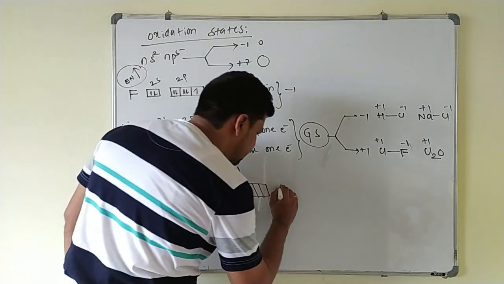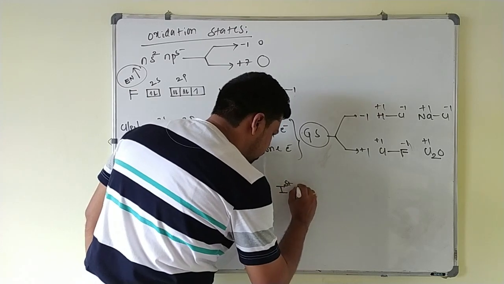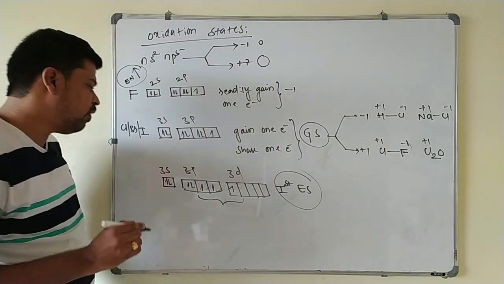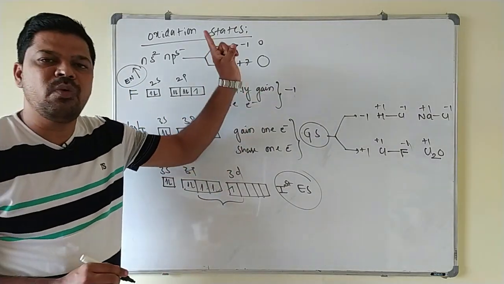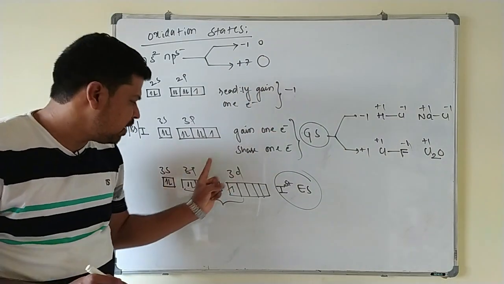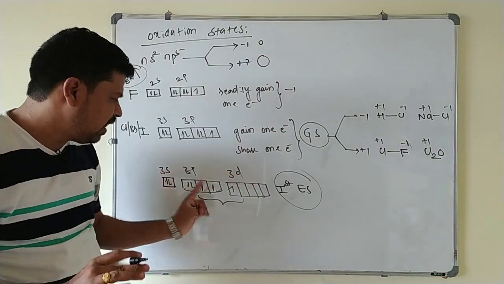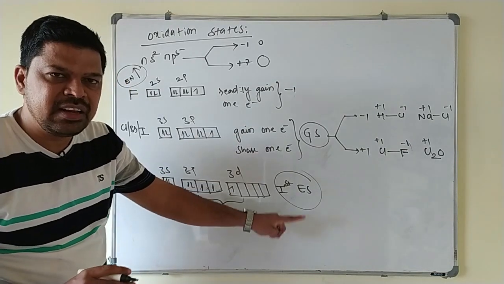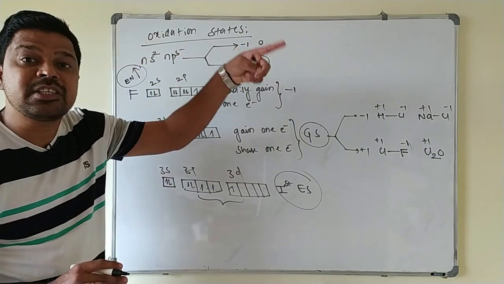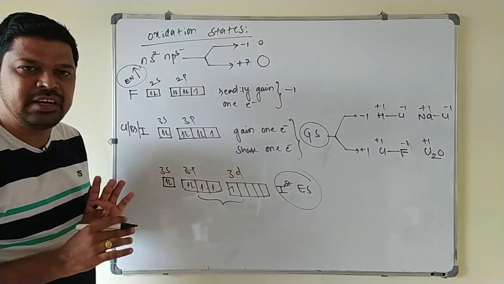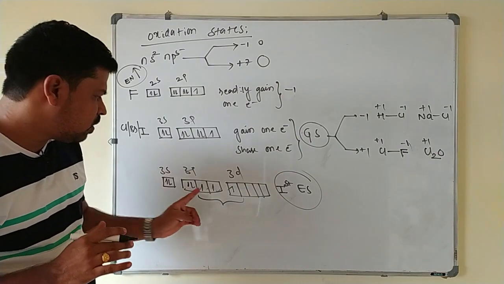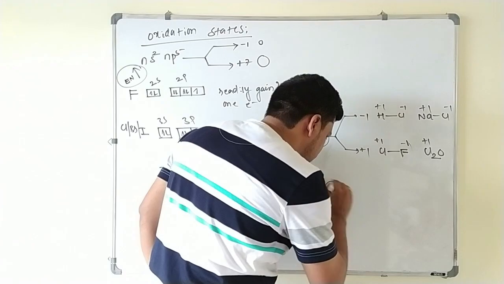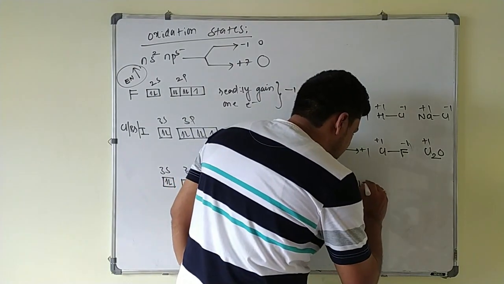In the first excited state, they are having 3 unpaired electrons. So always keep in mind, whenever you excite an electron in case of halogen, they will always show positive oxidation state. +3 is only possible, -3 is not possible in the excited state. So whenever they show excited state, the other atom must be more electronegative than the halogen atom which you are going to react with. So in the first excited state, always they will show +3 oxidation state only. For example, you can write ClF3.